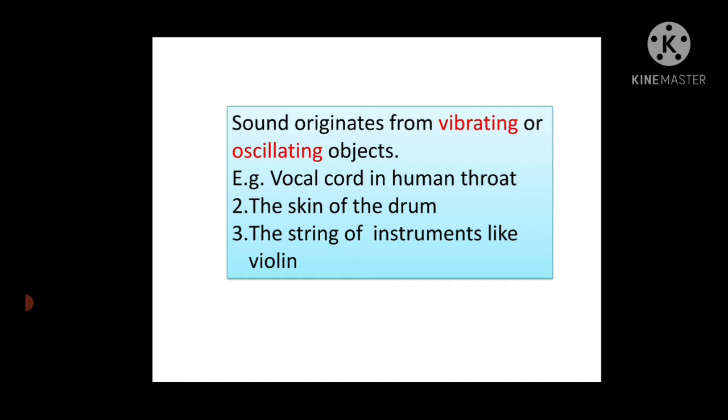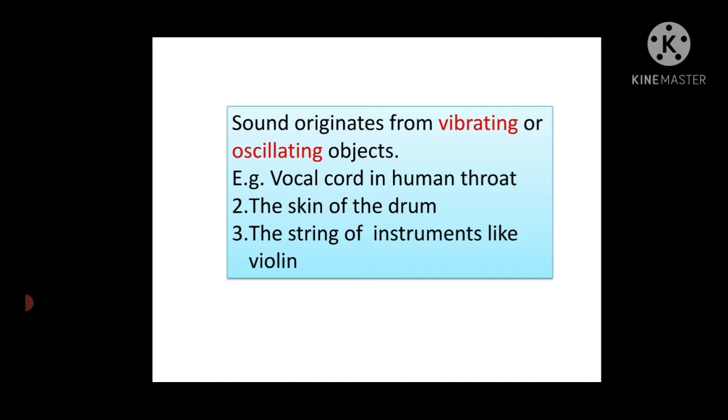Then the next example is the skin of the drum. If you bang the drum, the skin on the upper side of the drum starts vibrating. Then the violin and guitar are also examples, where the strings of these instruments vibrate, resulting in music, which is again a sound. In other words, the ear converts the vibration into nerve impulses, which pass to our brain, where they are interpreted as sounds.